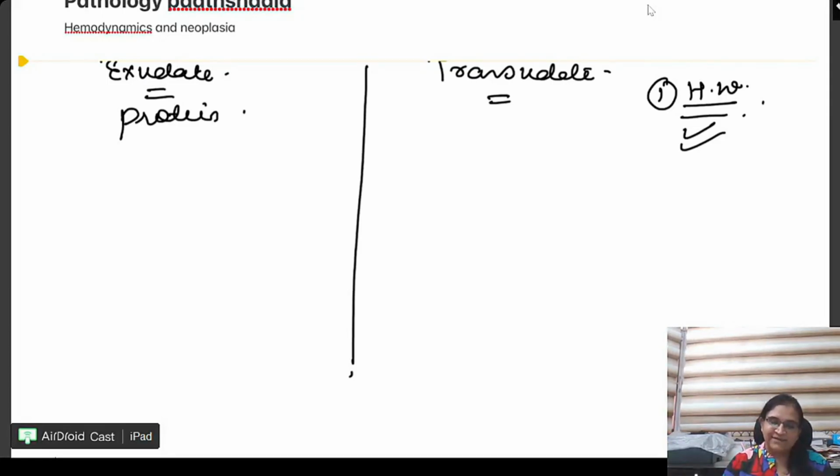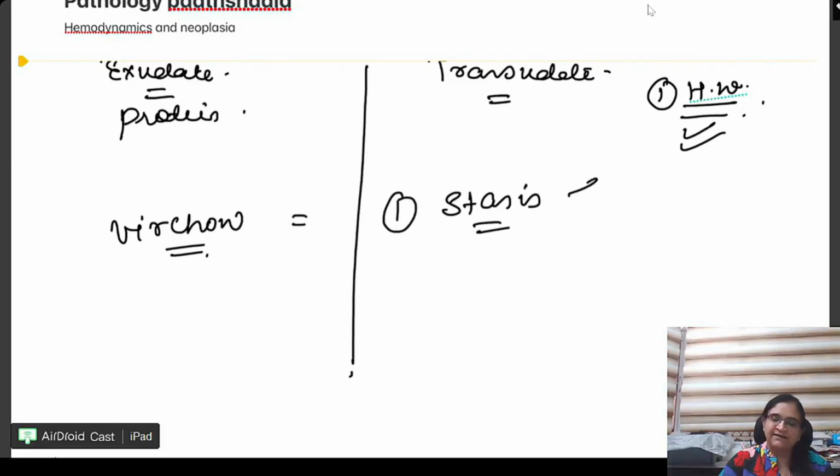Okay, next everyone, Virchow's triad you all know. So in this one question I want to ask, stasis is a factor in the arteries or in the veins? Very good. Excellent everyone. ये तो सबको आता ही है.